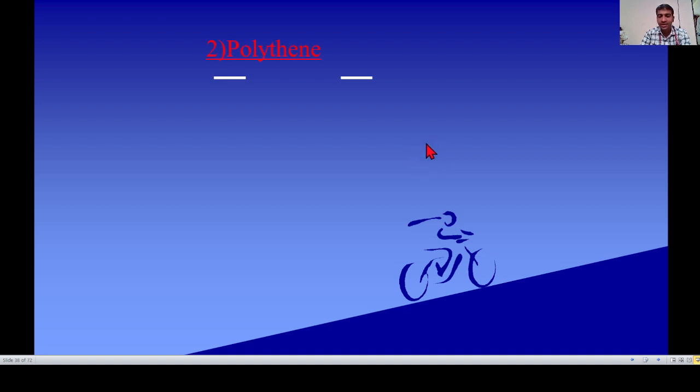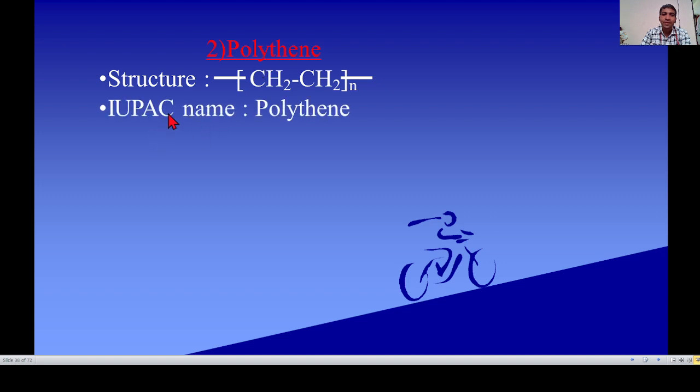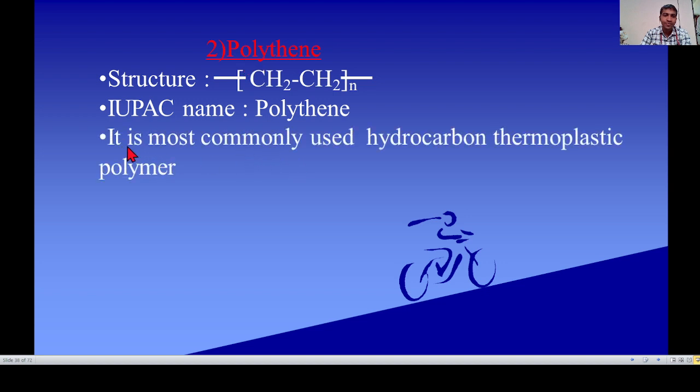Next, second polymer, polyethylene. Poly means many. Ethene is the monomer. See the structure of polyethylene: CH2-CH2, n times. The IUPAC name is polyethylene. It is the most commonly used hydrocarbon thermoplastic polymer.